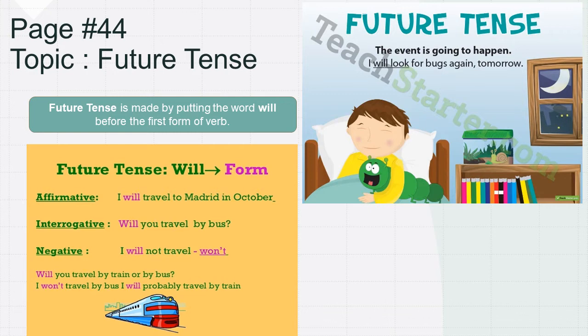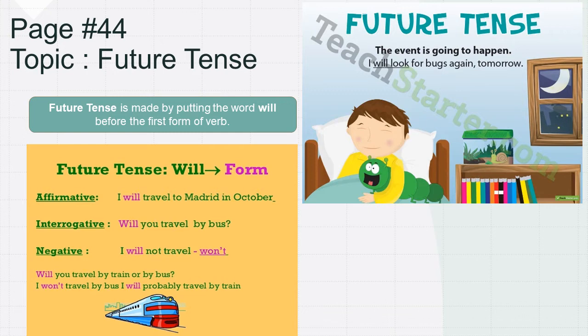In an interrogative sentence: will you travel by bus? We have placed will at the beginning of the sentence to make it an interrogative sentence and placed a question mark at the end. And in a negative sentence, we will use will not or won't before the first form of verb. I will not travel. This is a negative sentence.